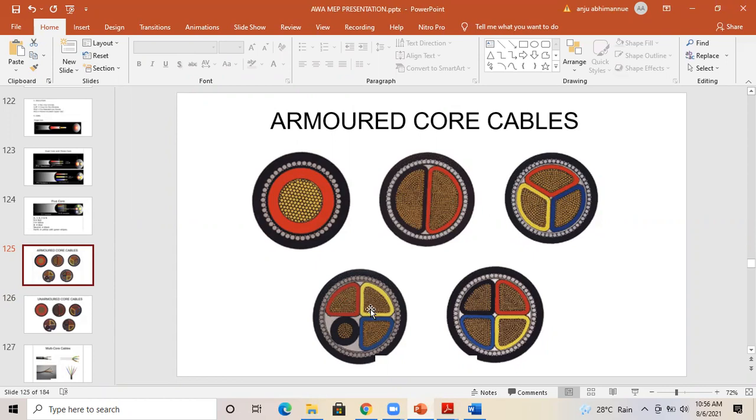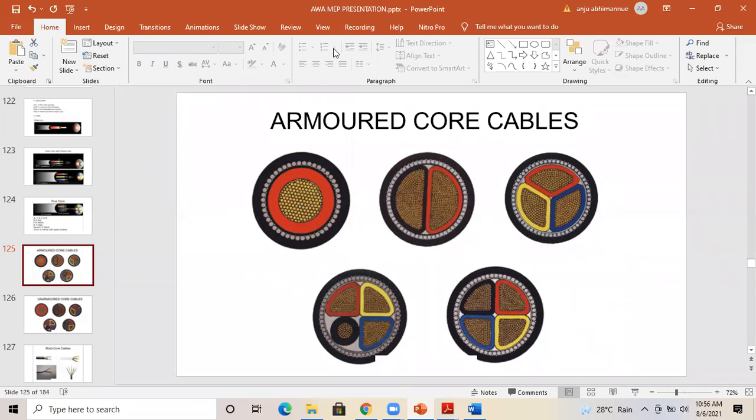This particular single core cable has a conductor. Can you say whether it is stranded or solid? What do you mean by stranded or solid? We have seen solid conductors also, for example in television communication cables, which have a single solid conductor.